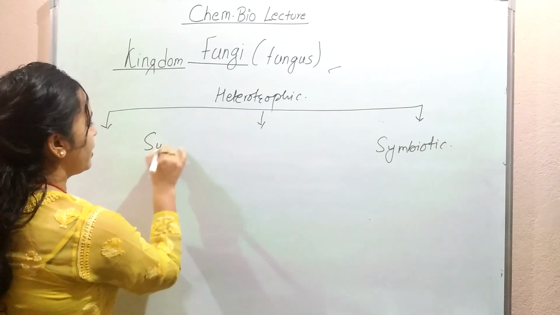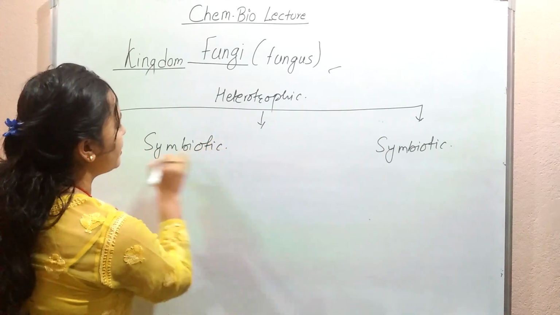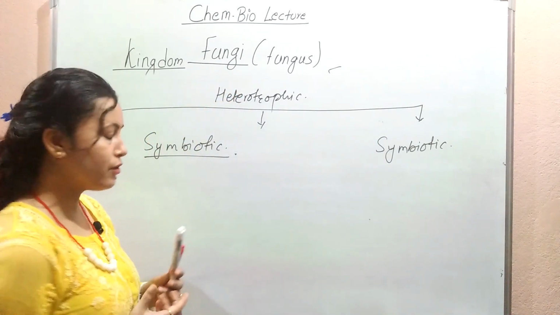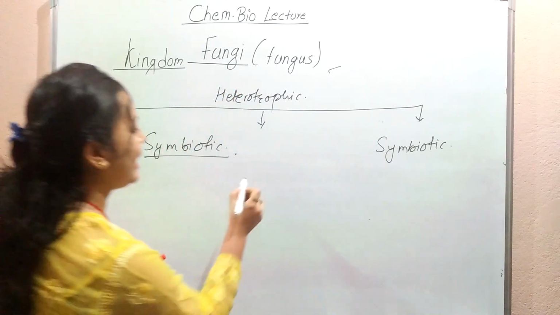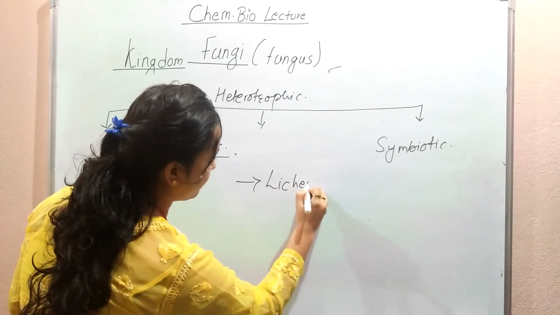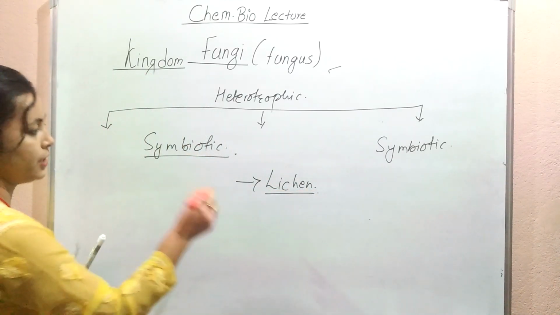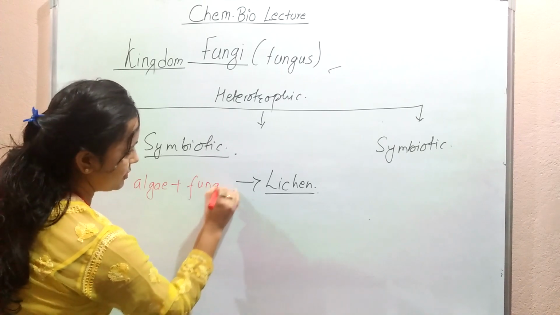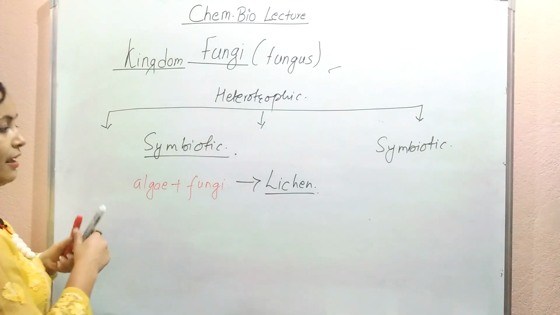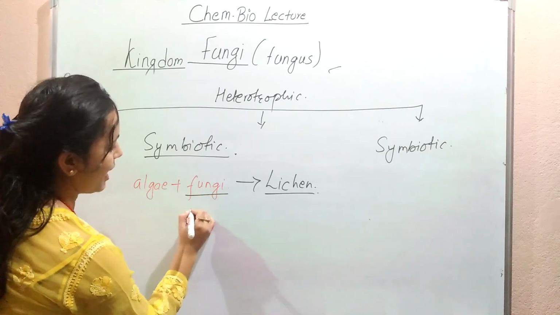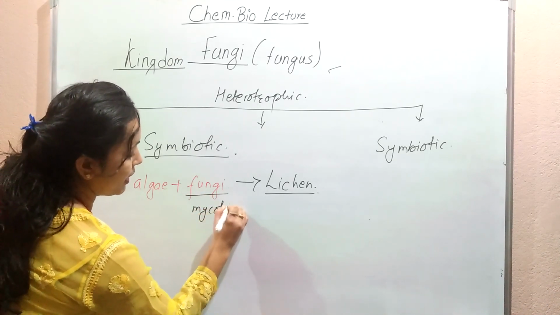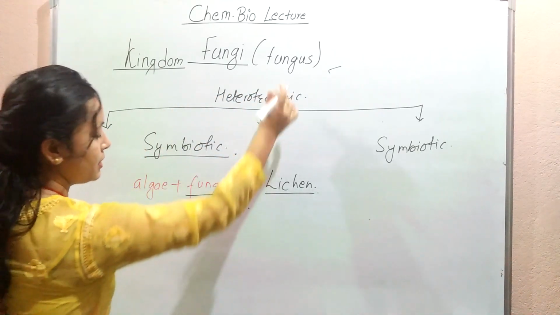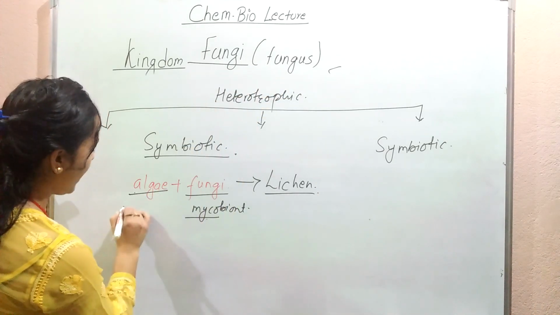We can simply say one of the very best symbiotic associations exhibited by fungal organisms is the formation of lichen. Yes, you might have heard of lichen. Lichens are associations of algae and fungi. The fungal part is called the mycobiont. You can relate this word myco with mycology.